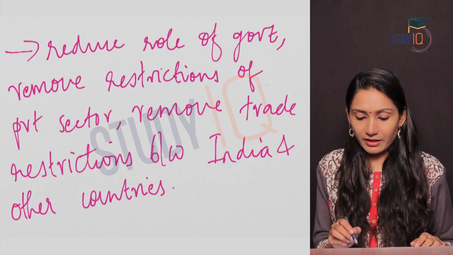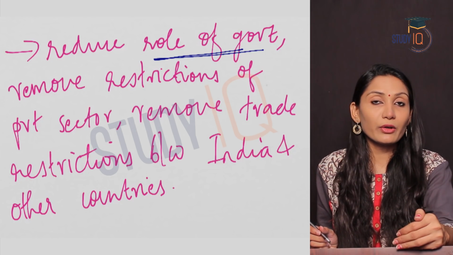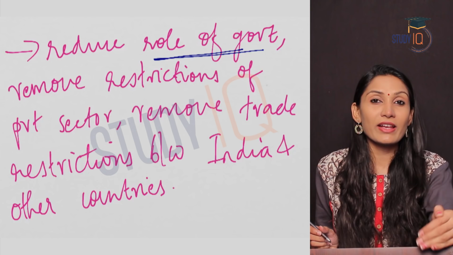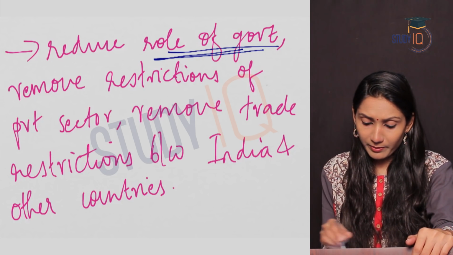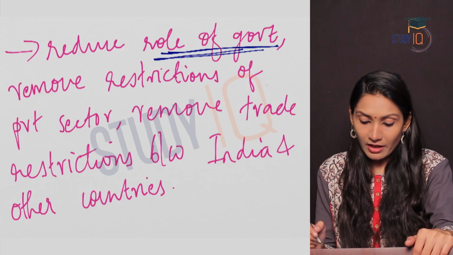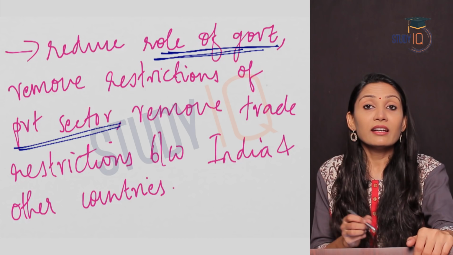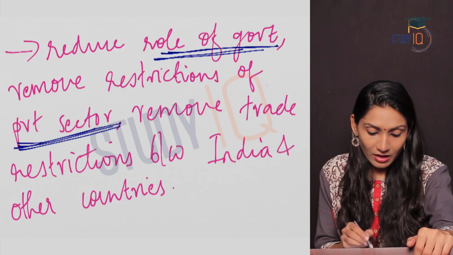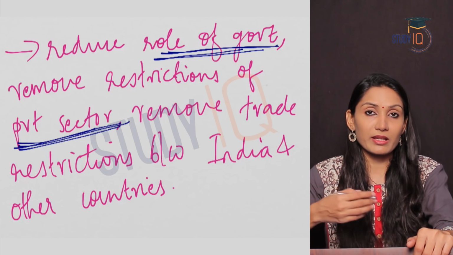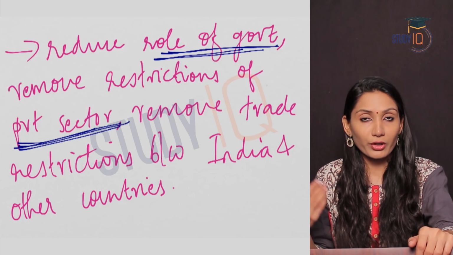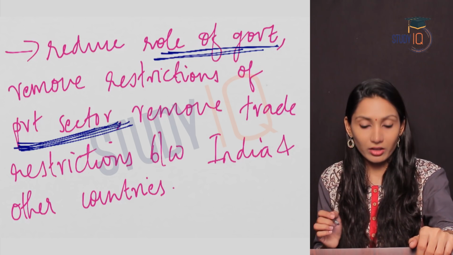So what does this mean? Reduce the role of government. It means that now government cannot control everything. Government should just be a facilitator. It will not have the autonomy to control everything. So government should reduce its role to a facilitator. Remove restrictions on the private sector. It means that privatization should take place, or the private sector should be allowed to function in the economy. So private sectors should be given more autonomy and freedom in order to establish institutions in the economy.